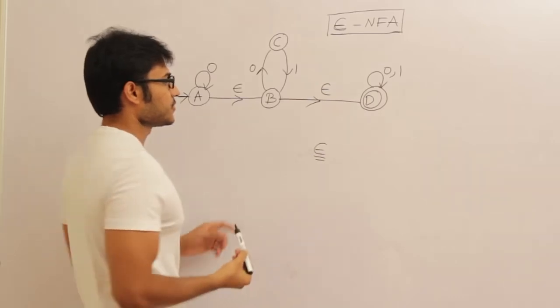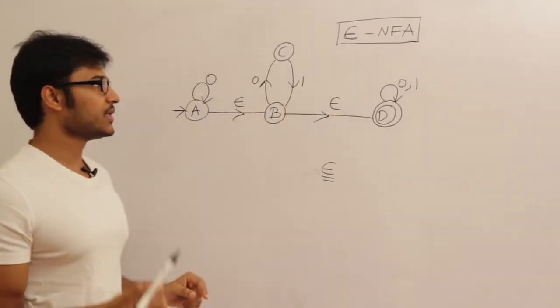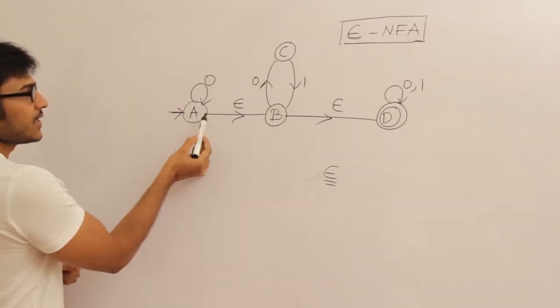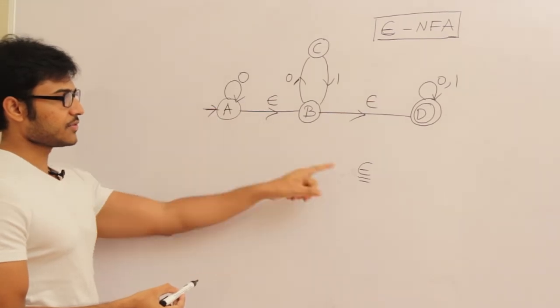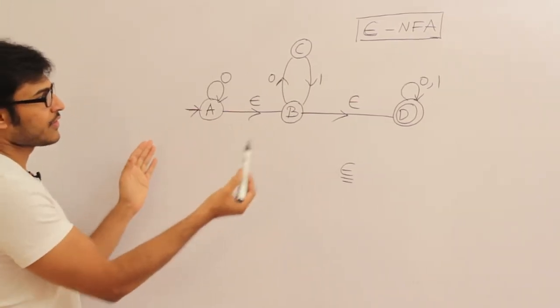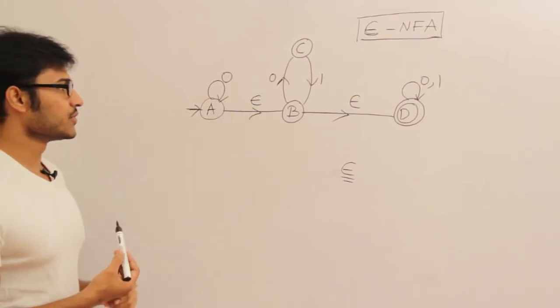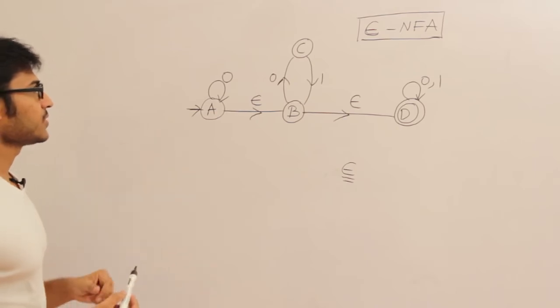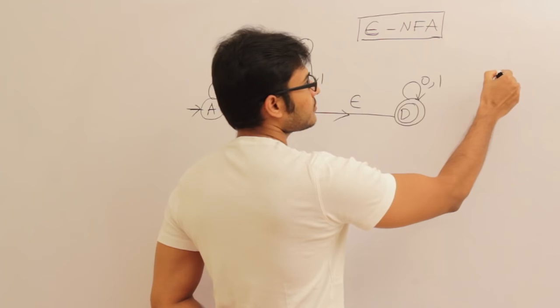Epsilon means empty string. So Epsilon NFA is different from ordinary NFA in the sense that if you look at any transition, that may even contain epsilon. So this is an example of Epsilon NFA. It looks like a DFA or NFA, and the only difference is that in DFA or NFA we don't have epsilon moves, right? So in order to define this Epsilon NFA, we can directly define it this way.